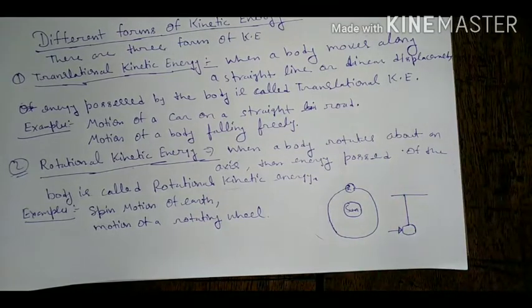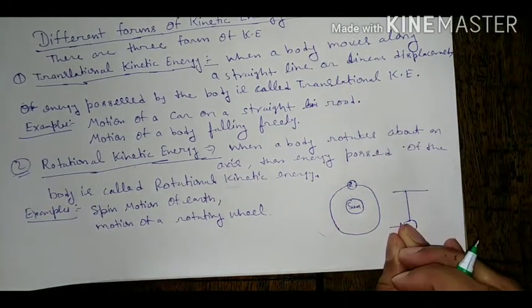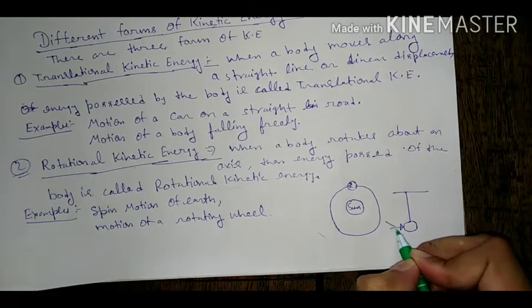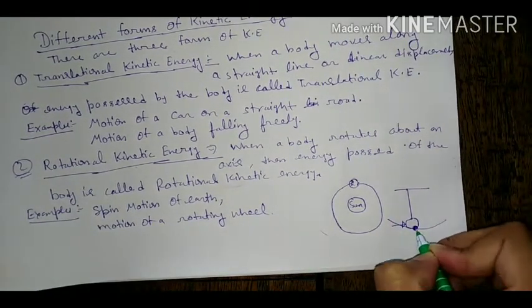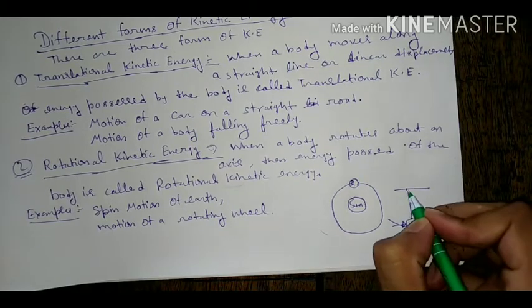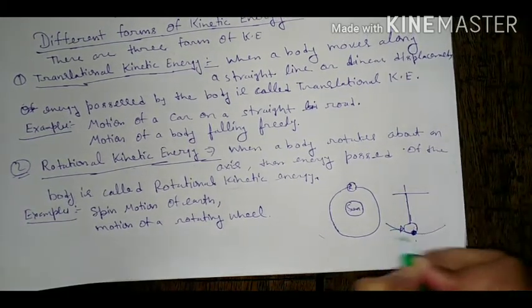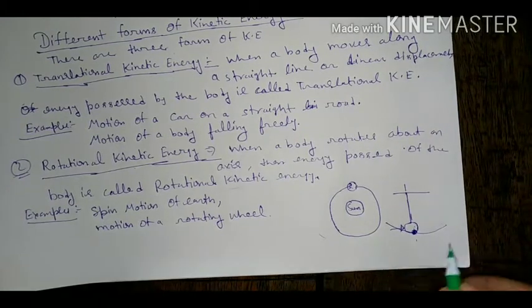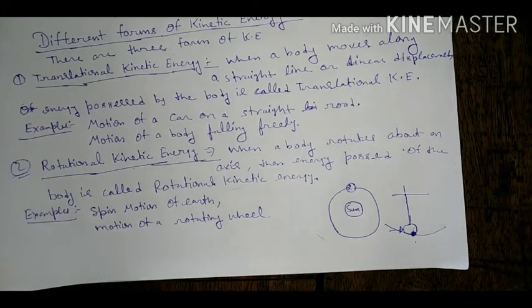This motion is known as vibration. So what is vibrational kinetic energy? When a body moves to and fro about a mean position, it follows a vibrating motion and has vibrational kinetic energy.